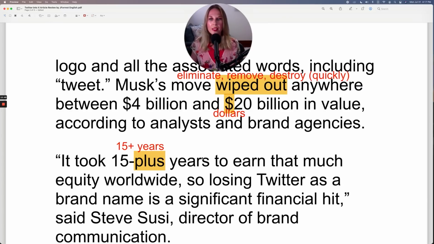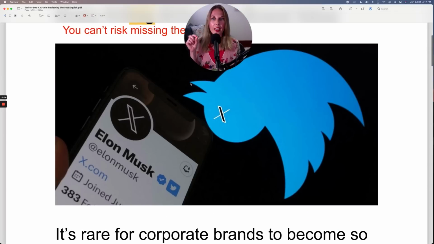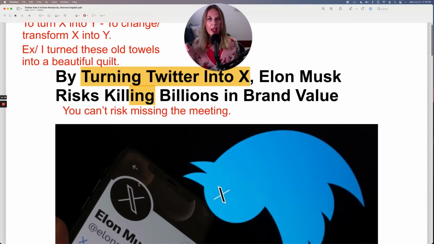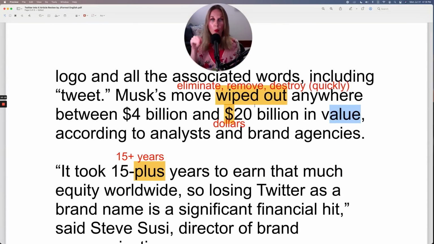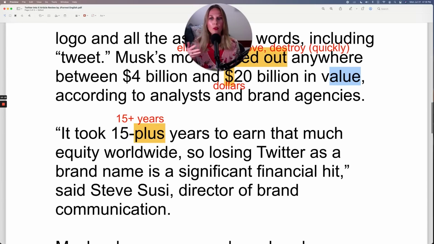It took 15 plus years to earn that much equity worldwide. The equity is referring to the value, the company's value. And this is just the equity that they wiped out, that they eliminated by turning Twitter into X. The company is obviously worth more than that if the move wiped this much out. So the equity is how much it is worth. And it took 15 plus years to earn that much equity worldwide. So losing Twitter as a brand name is a significant financial hit.